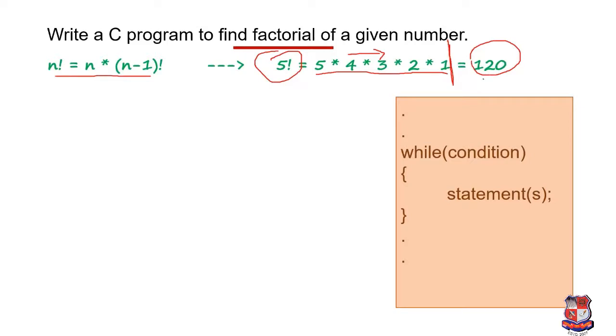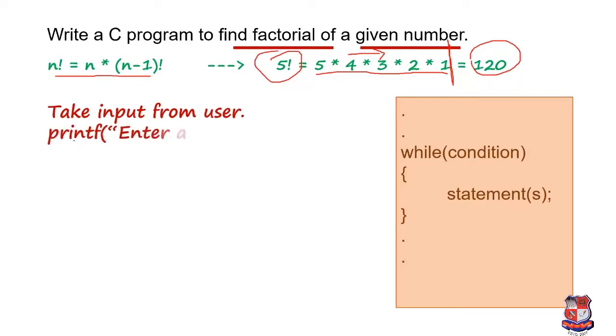Now for that, first of all we have to take input from the user. How can we take the input? For that we have to use the scanf function. Okay, we'll give a message to the user, printf enter a number.